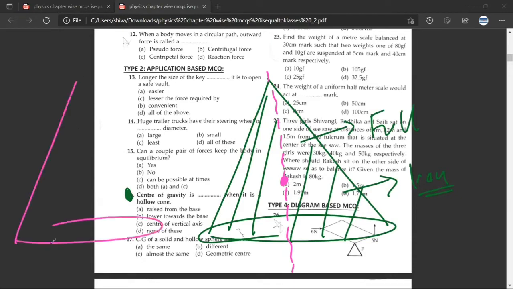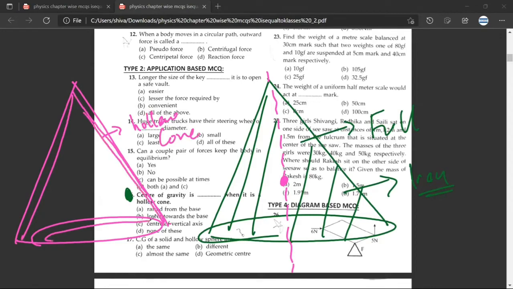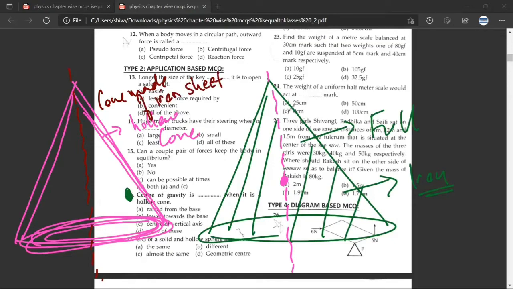But if you are dealing with a hollow cone, you are dealing with this hollow cone. Hollow cone implies that you have, let us say, I'll take an example, a cone made of iron sheet. Have you understood? Yes, sir. Now, for a full cone, we can intuitively understand that the center of gravity would be towards the base. But the question being asked is, for a hollow cone, would it be towards this side? So, for example, if this was a full cone, then the center of gravity would be here.